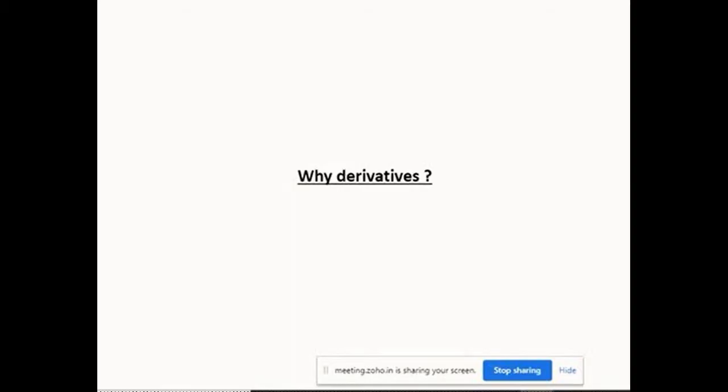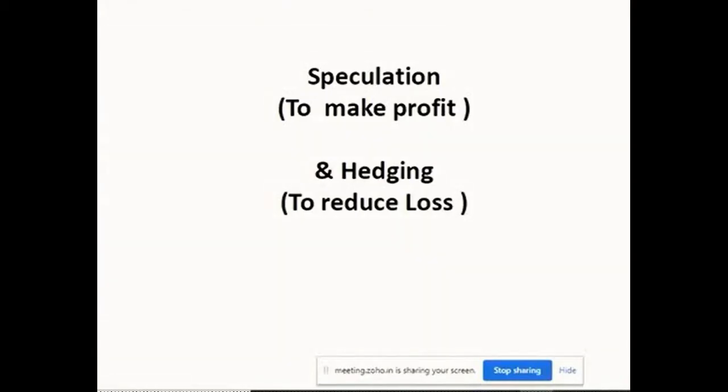Why are they required? To understand why derivatives happen, we have to understand 2 terminologies, which are speculation and hedging. Now what is speculation? Speculation, in very simple terms, is that we speculate. Today Nifty, for example, is 11,000. We are speculating Nifty will go to 12,000. So that's a speculation. We are assuming, we are speculating. Or else Nifty is 11,000, and we are speculating in a month's time or 2 months' time, Nifty will go to 9,000. So it will go down.